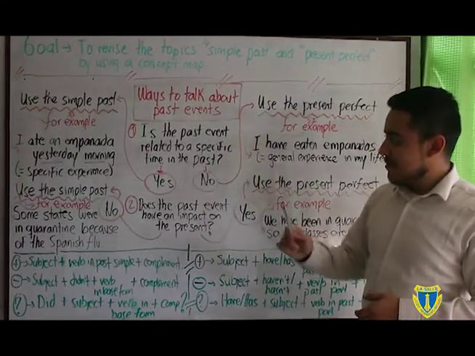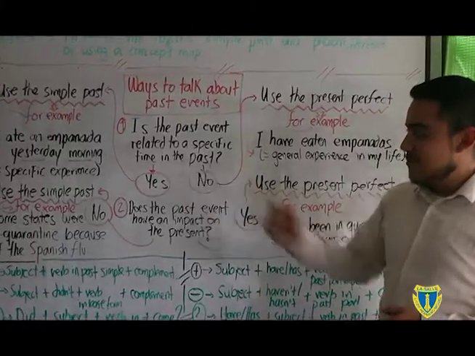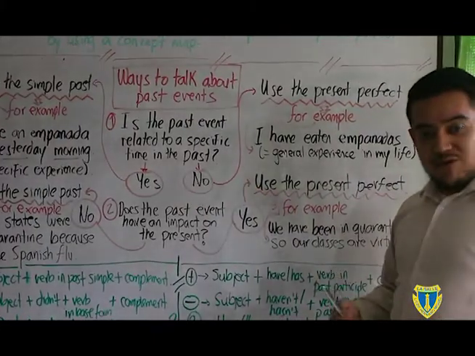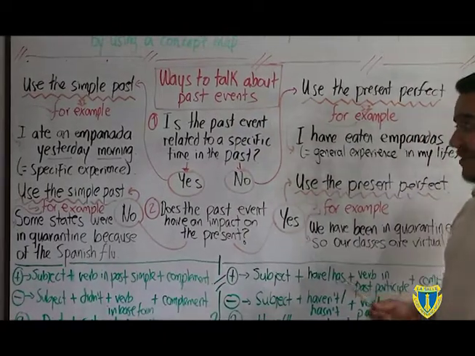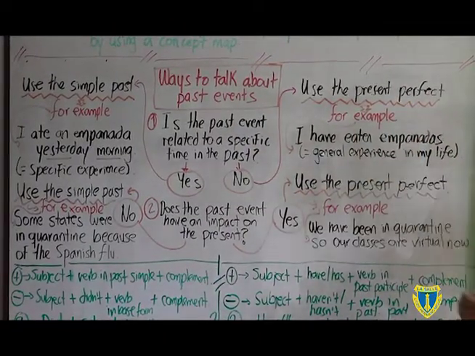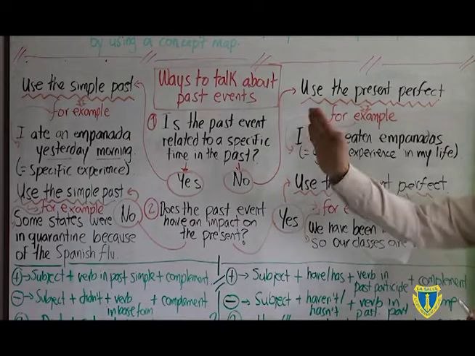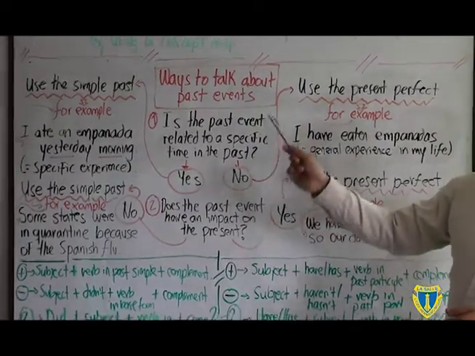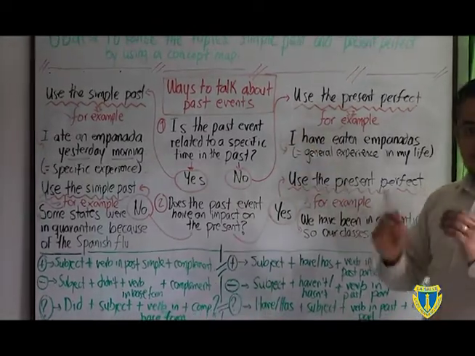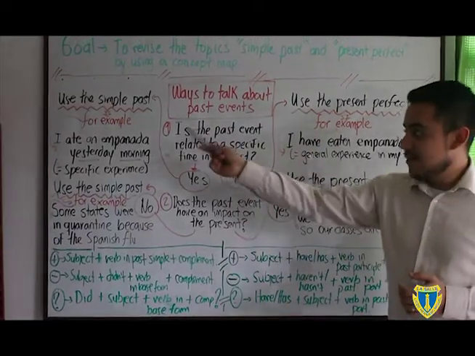Is the past event related to a specific time in the past? If the answer is yes, you go to the simple past. If the answer is no, you come here to the present perfect. So let's examine what happens with the simple past, okay? It's about an action with a specific time in the past. So we have an example.